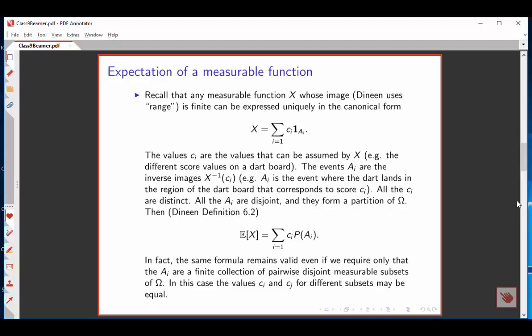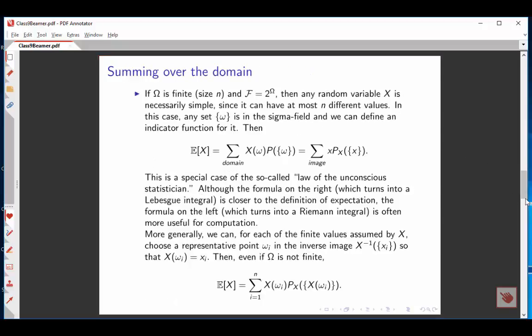We can say the result still works if the events A sub i are any finite collection of disjoint measurable subsets. In that case, C sub i and C sub j might be equal for different subsets. If you're thinking of the example of a dartboard, that just means we could treat separately two regions on the dartboard, both of which led to a score of 10.